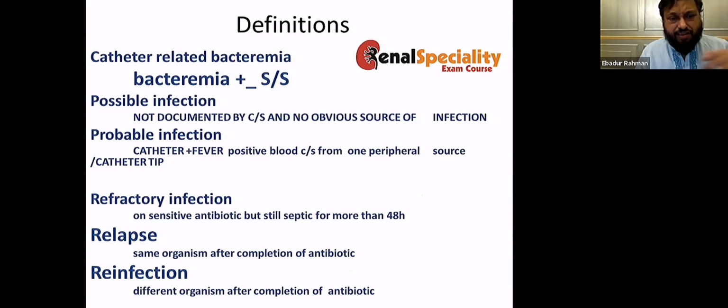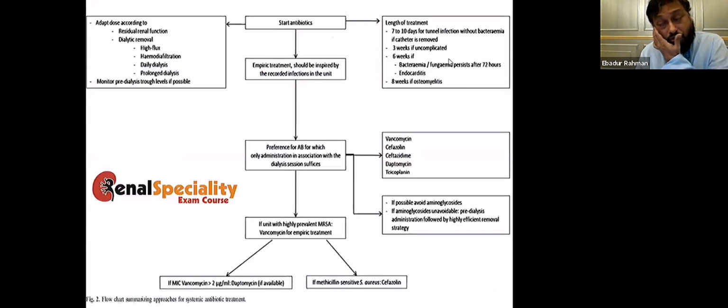So these are the different definitions of infection, but the only thing you should remember is the refractory infection. And this is actually if you are putting the patient on a sensitive antibiotic, but still the patient is septic for 48 hours, that is known as refractory infection. In these cases, you should actually take out the catheter. And how long should you treat?